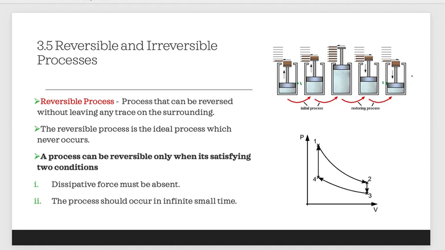If you can see this diagram, this is a piston cylinder device, and we can see that the piston is moving from this position up until this position. After some time, the piston is moving down back to the original position. Along the way, there will be no heat loss. So since there will be no heat loss, therefore we can say that this process is an ideal process, which never occurs.